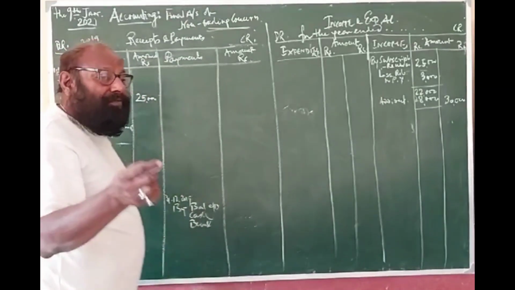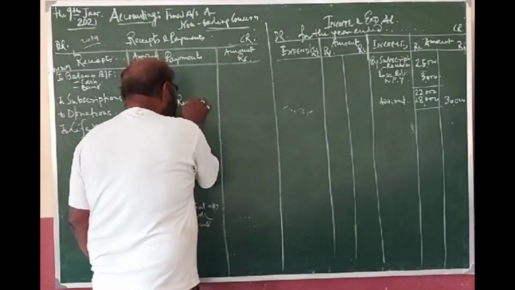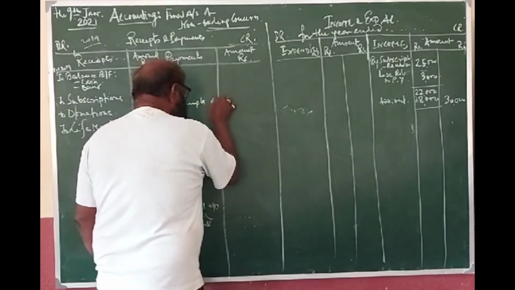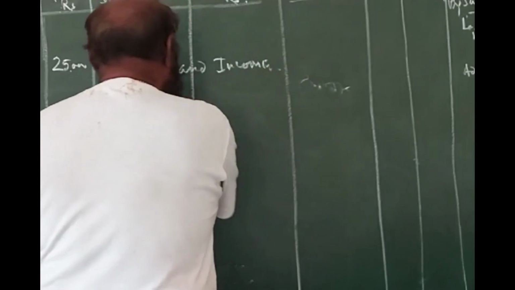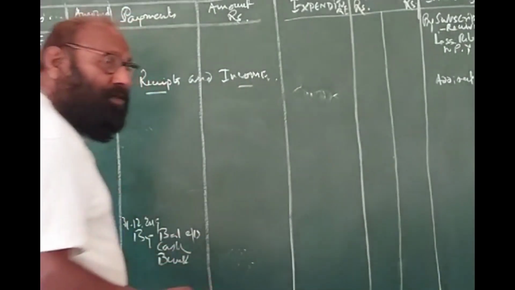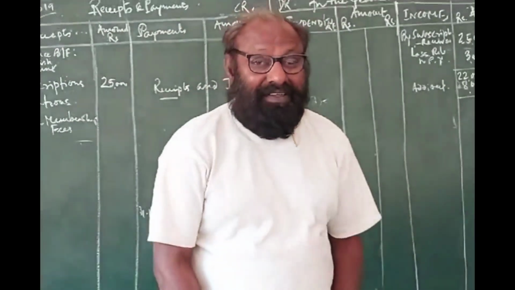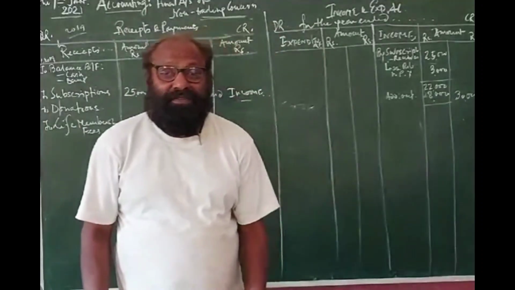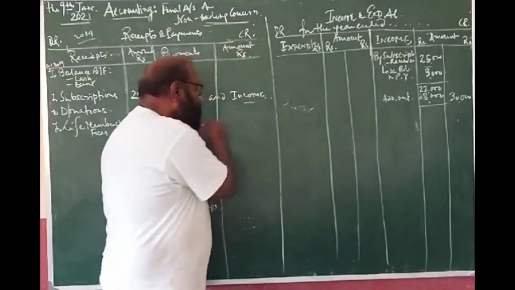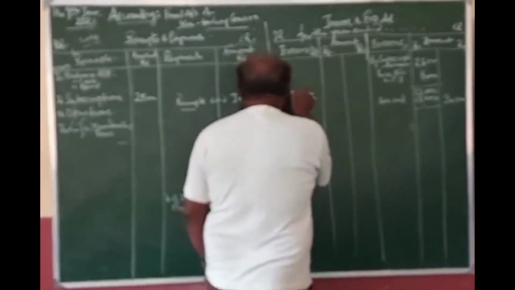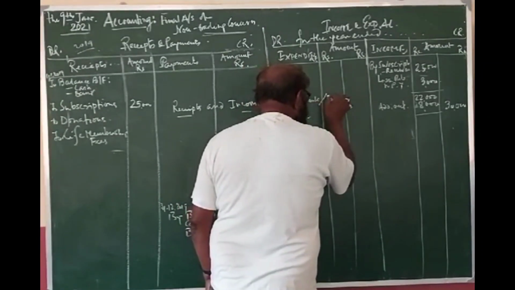Receipts refers to any inflow. Clear? Now the distinction between receipts and income. Receipt is an inflow, income is also an inflow. Any problem? Not at all. Similarly, here I am considering payments and expenditure.